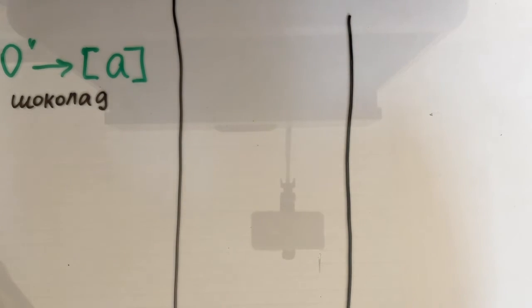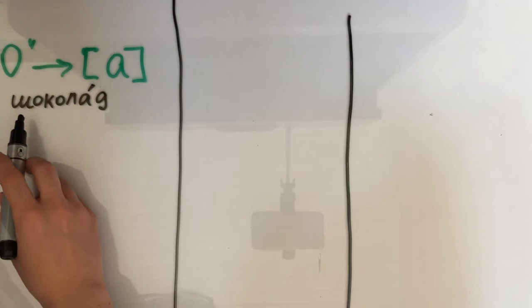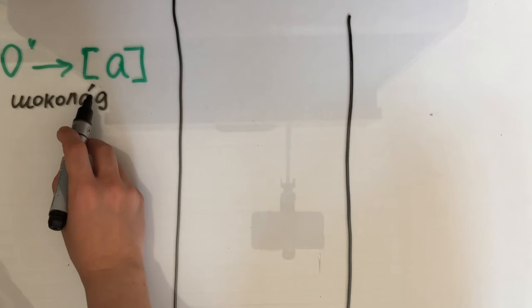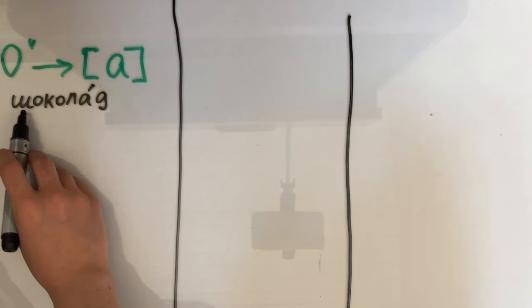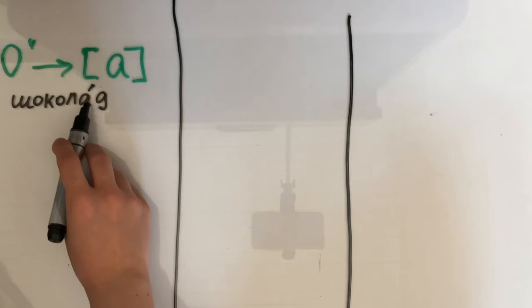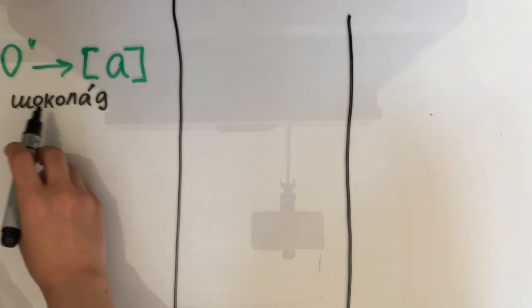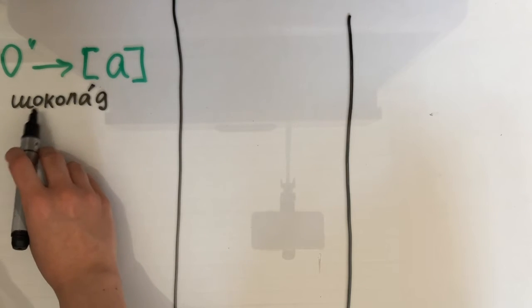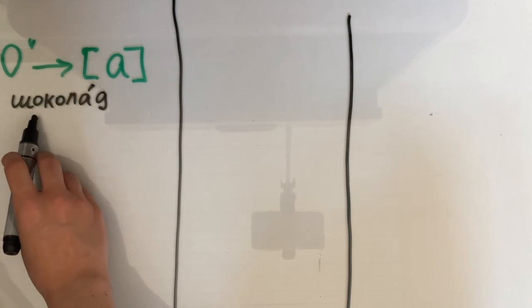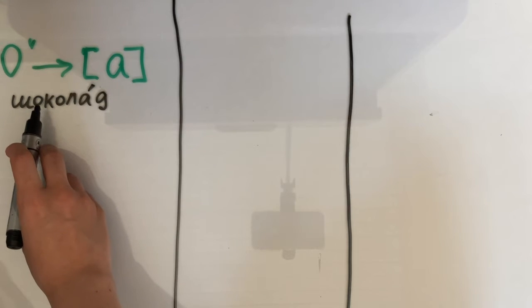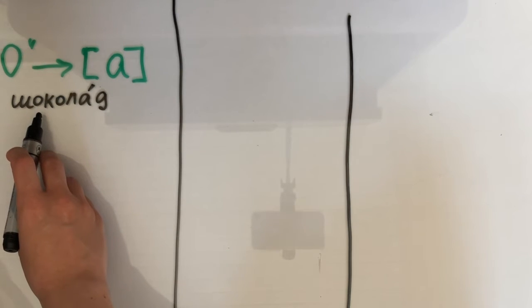Yes, the stress falls on A. This is how you indicate the stress in Russian. As we see, there are two vowels O. Because stress doesn't fall on them, we pronounce them as A. Шоколад.